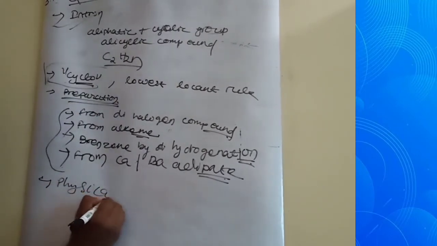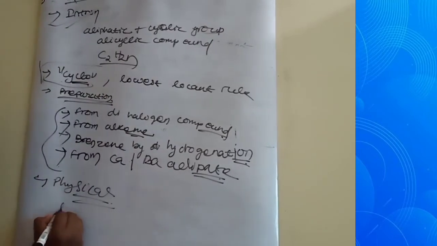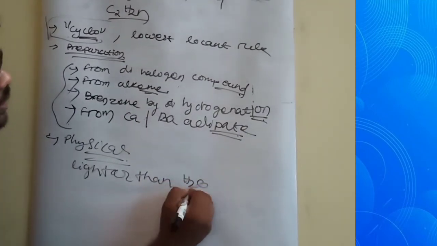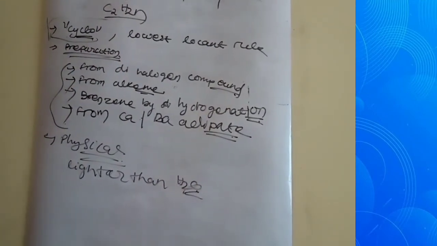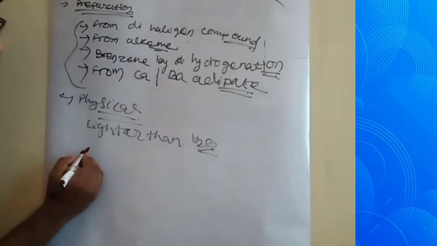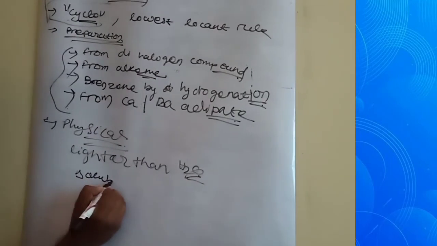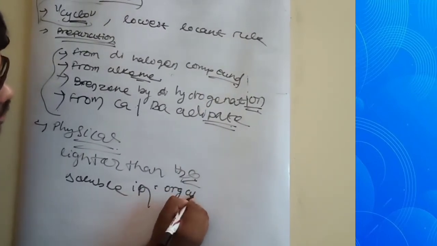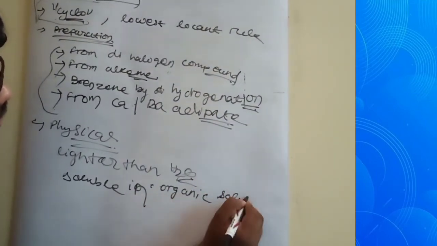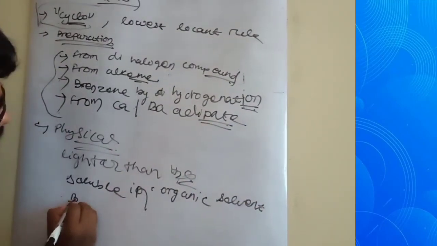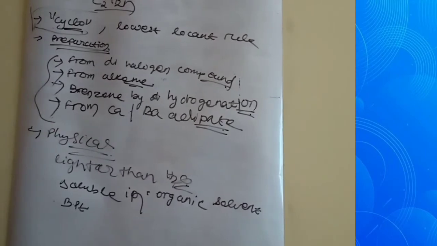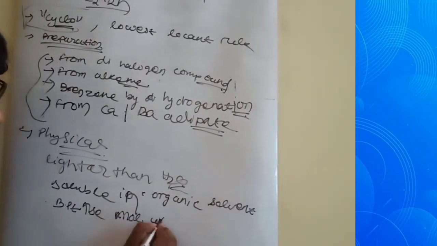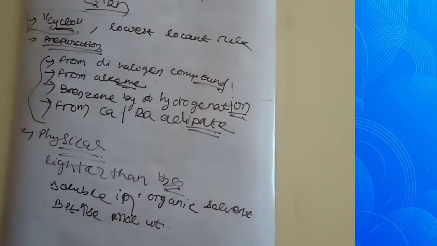And also physical properties. In physical properties we have discussed that it is lighter than water, means its density is less than water, and also that it is soluble in organic solvent, and its boiling point increases with molecular weight and decreases with branching.